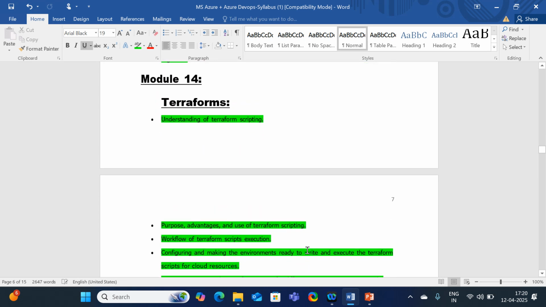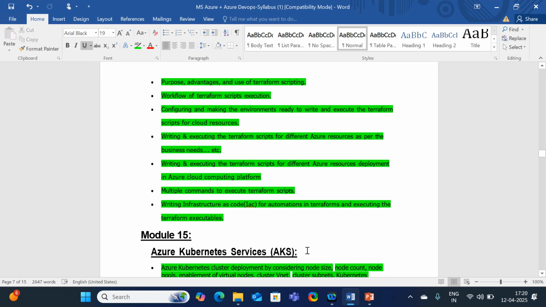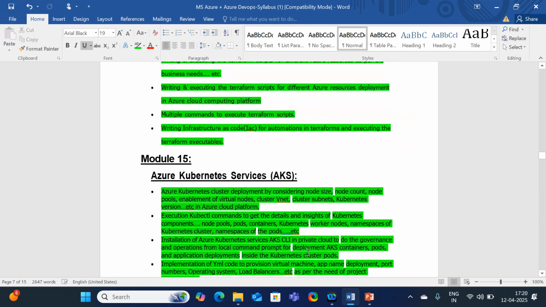Okay, and Terraform. It is like infrastructure as code automation. How we are going to create the scripts and how we are going to execute the scripts with the help of Terraform, how we can create the environment over Azure.